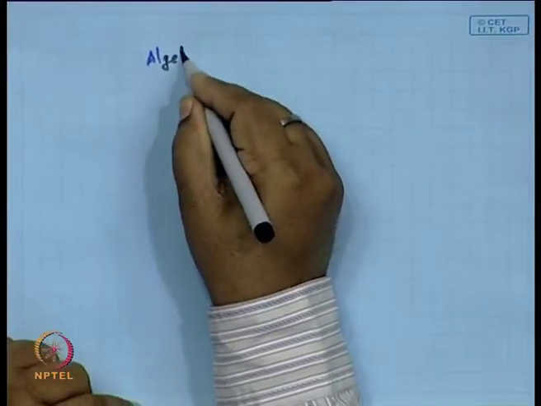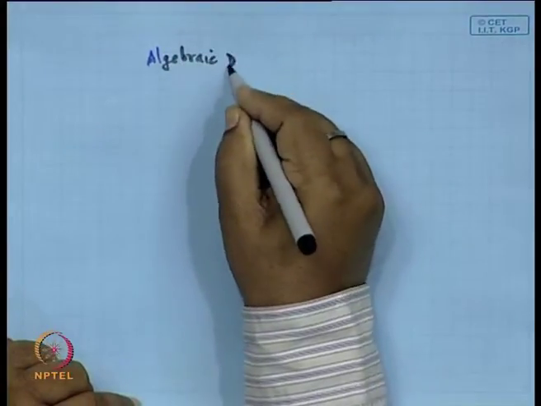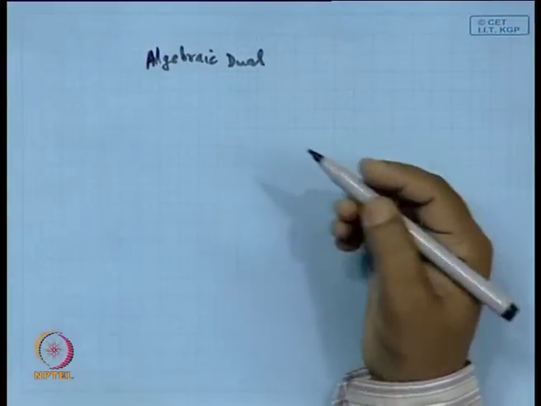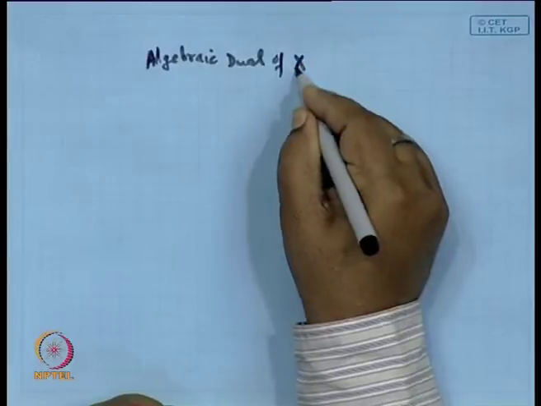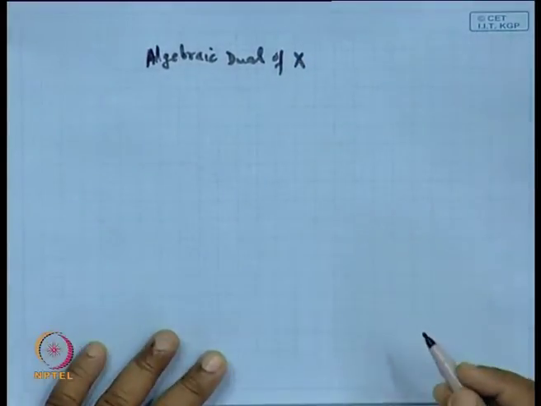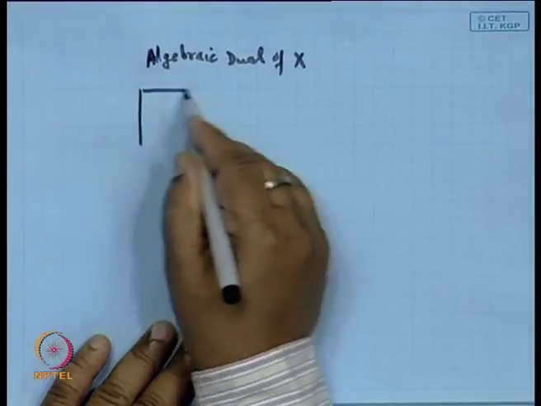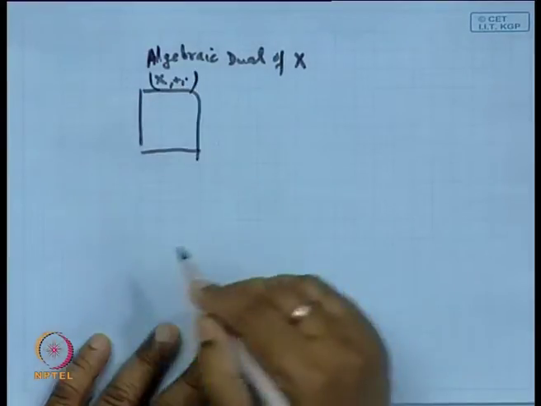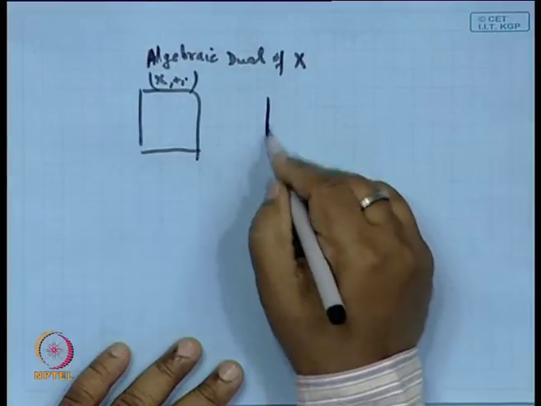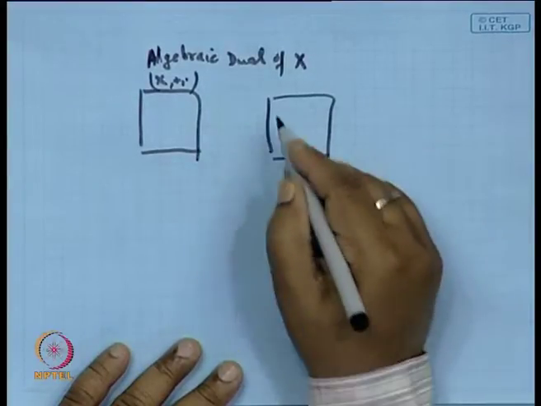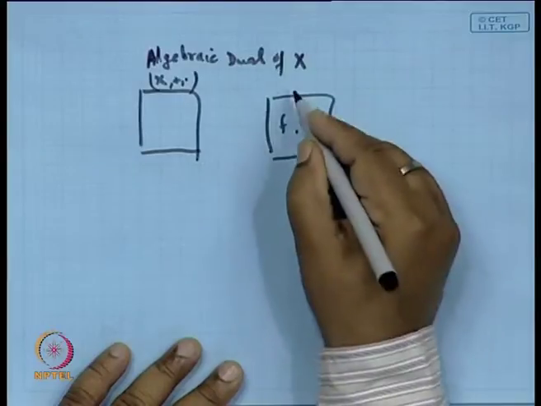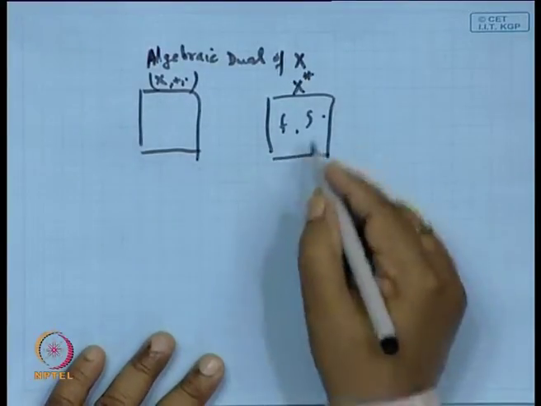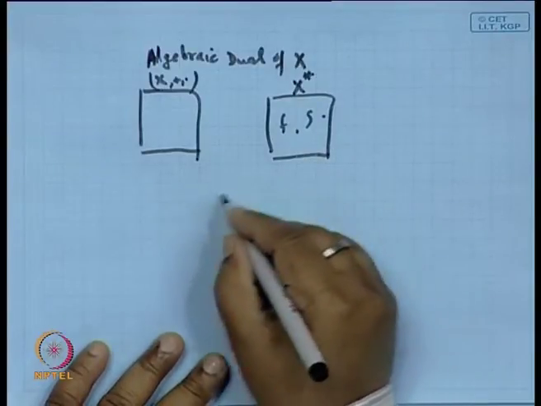algebraic dual of a vector space X. And in fact, what we have defined like this, that if X is a vector space, then the set of all linear functionals defined on X, we denote this X star, and this set of all linear functionals